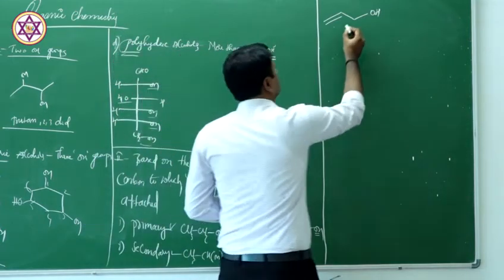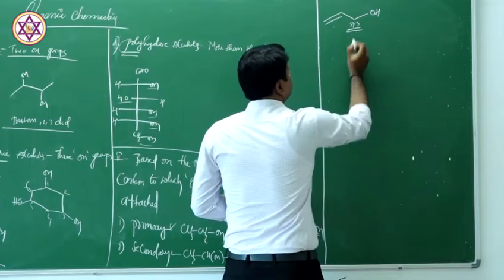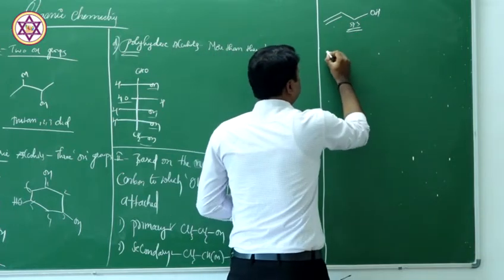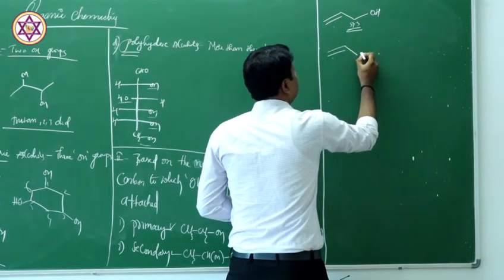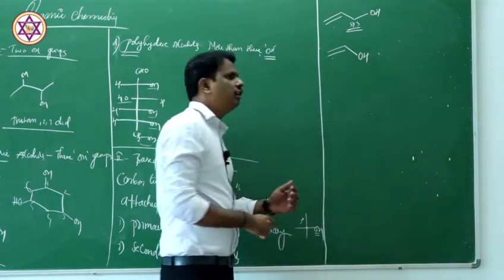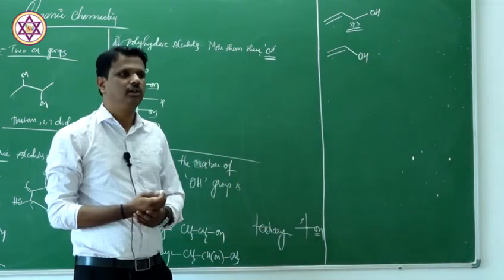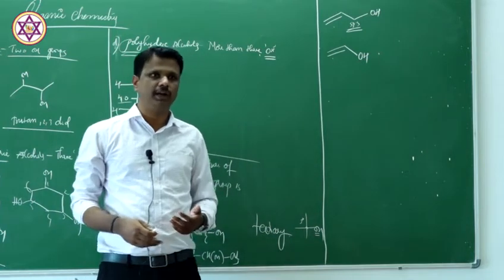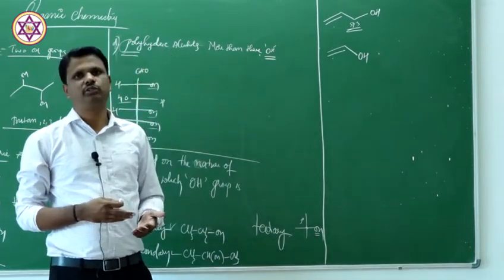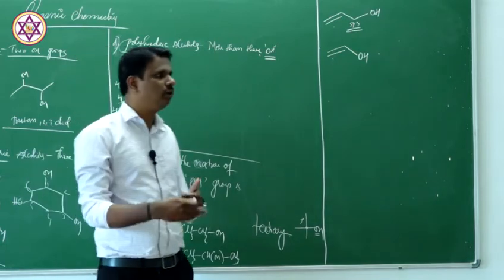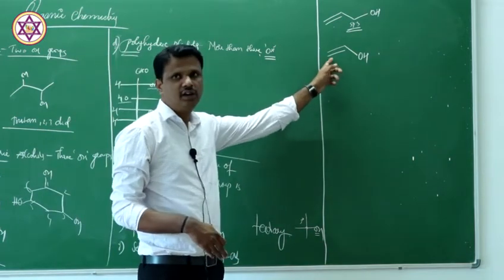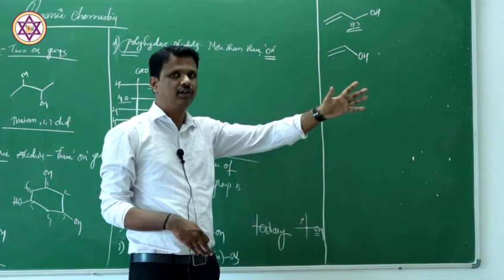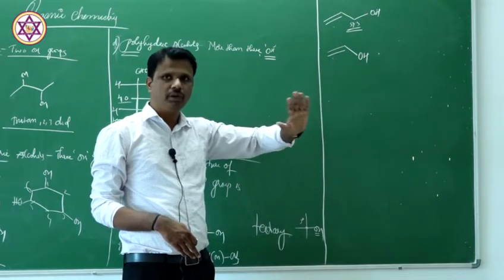In this case, this is sp3, allyl alcohol, and here it is called vinyl alcohol. Now it violates our definition. While explaining the definition, I told you that the hydroxyl group is attached to a saturated carbon atom, but that is not the only case. In this case, we have an exception. The hydroxyl group is attached to an unsaturated carbon also. So you need to remember that point.